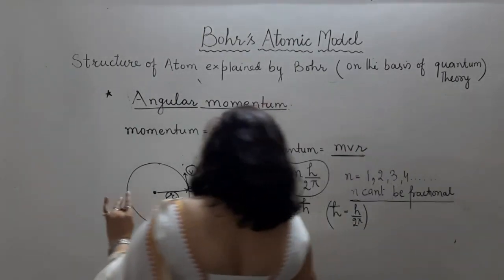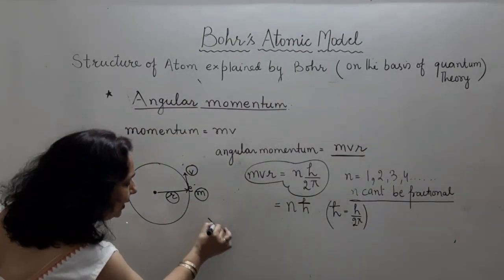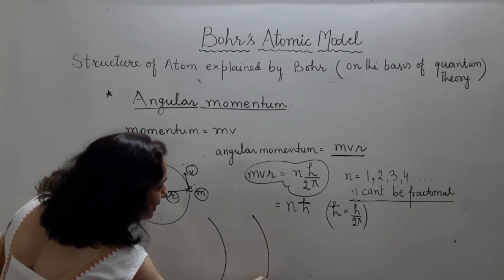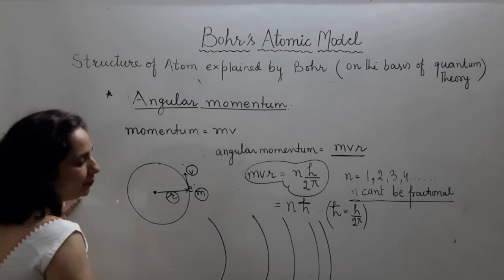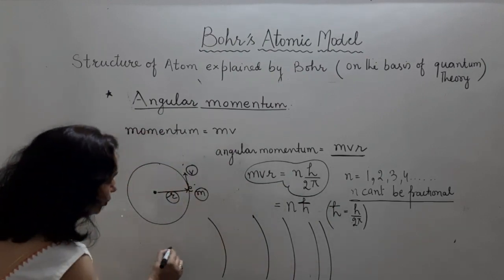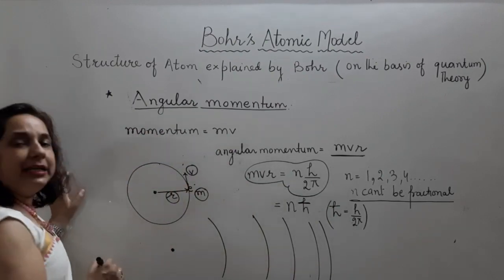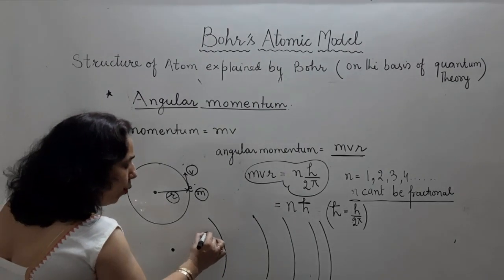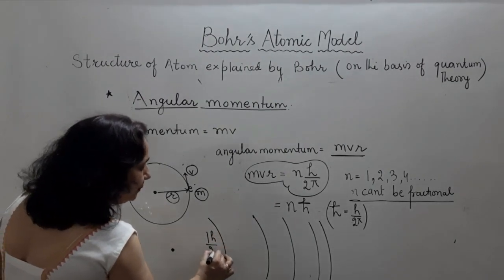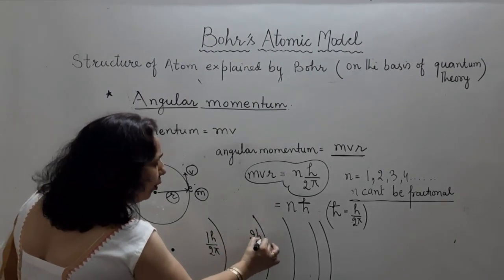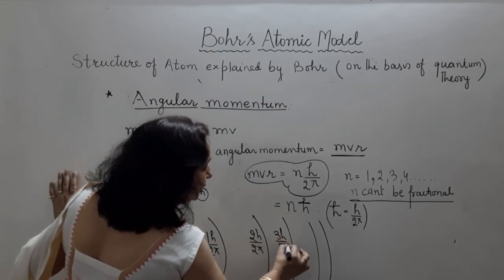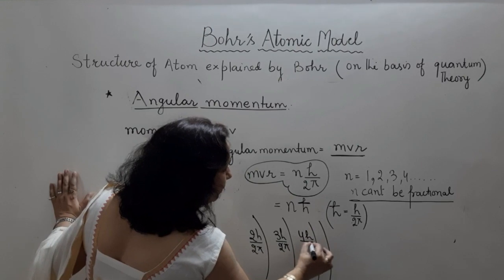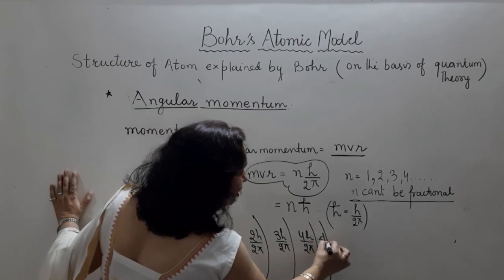अब बोहर ने हमें क्या कहा? Bohr told us that in a shell, first shell, then second shell, third shell, fourth shell, fifth shell, angular momentum is going to be an integral multiple. That means here it is 1h upon 2 pi, 2h upon 2 pi, 3h upon 2 pi, 4h upon 2 pi, 5h upon 2 pi.